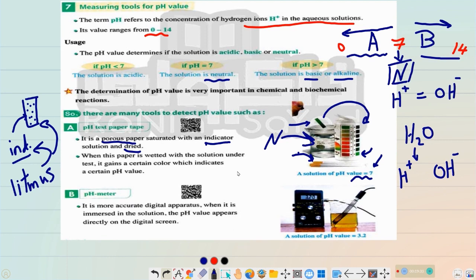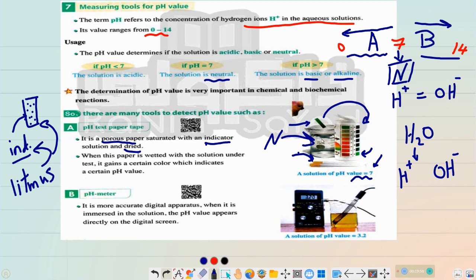Again, we have two devices. The first one is the pH test paper, a porous paper saturated with an indicator and dried. So now this orange tip of this paper is saturated with an indicator.